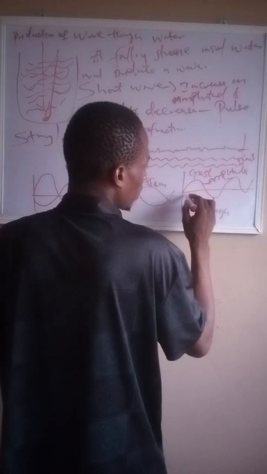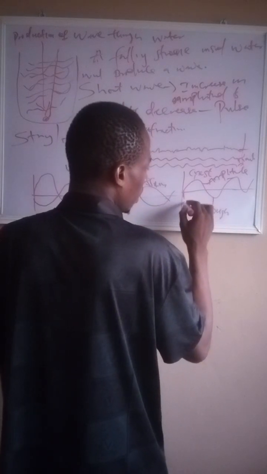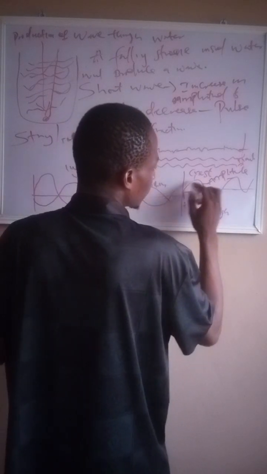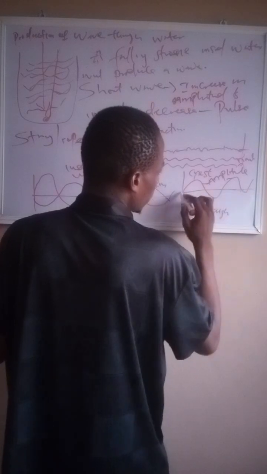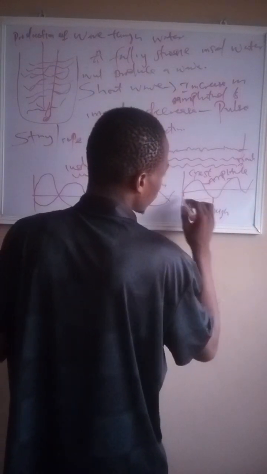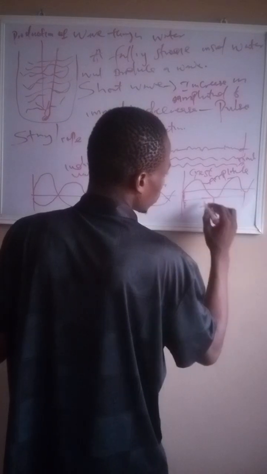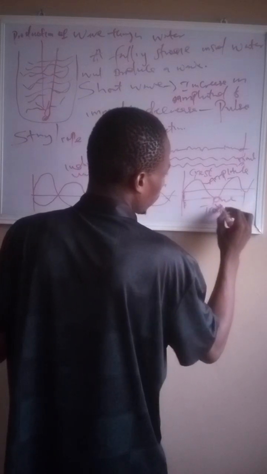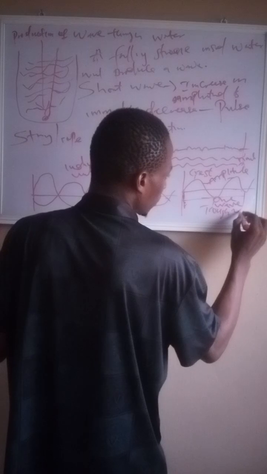And between here and here, a cycle, a cycle like this. Then there is one wavelength.